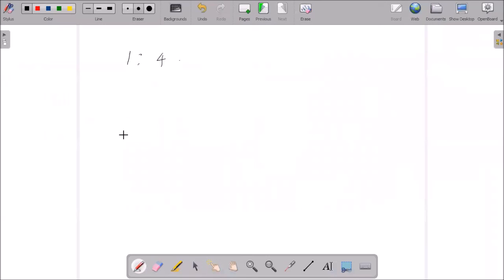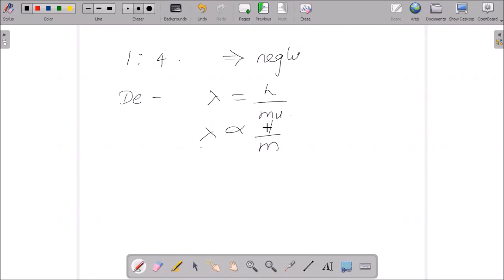And the mass of electron compared to proton and alpha particle is always considered to be negligible. And de Broglie wavelength, we know the formula, it is h by mu. So from this you could analyze that wavelength is inversely proportional to 1 by m.